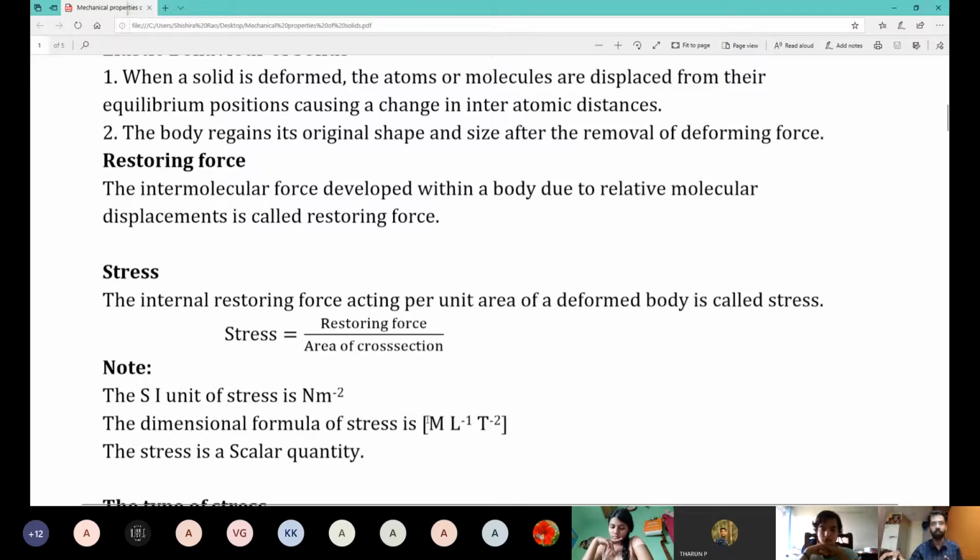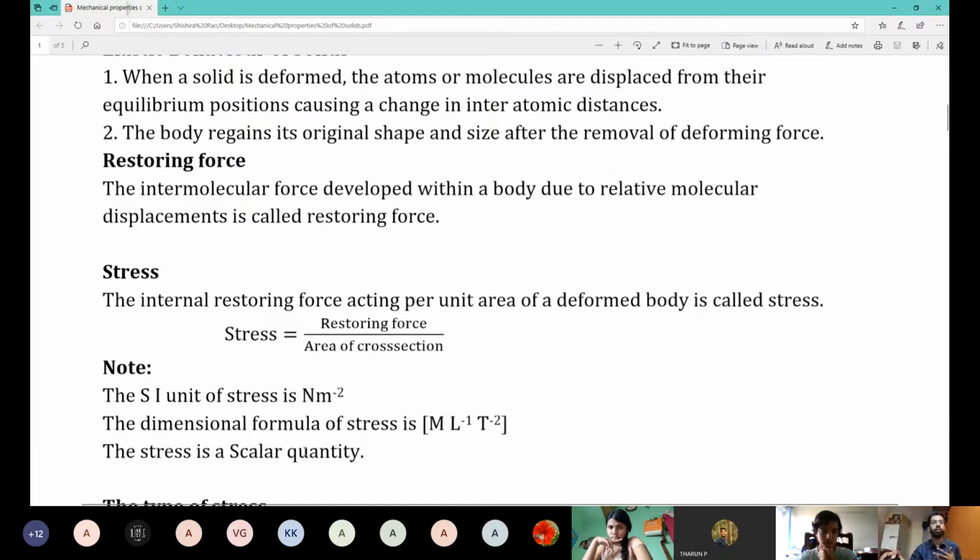Followed by that, we have dimensions: M L to the power minus 1 T to the power minus 2. I just showed you how this occurs, right? You write force as kg meter per second square, and area as meter square. Divide, and you get M L^-1 T^-2. You should remember this. It is important.